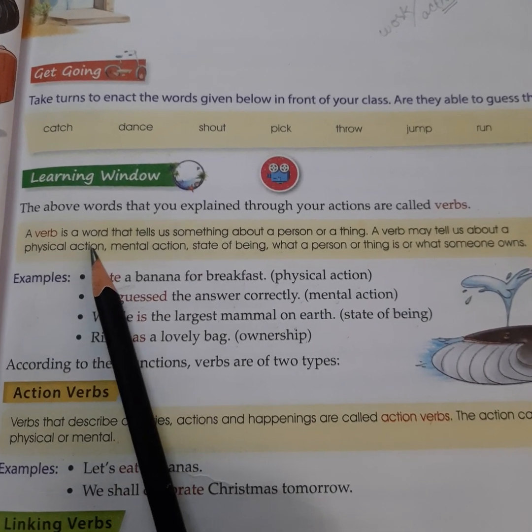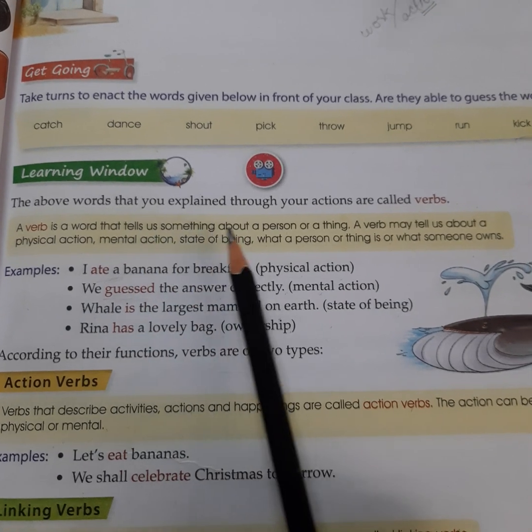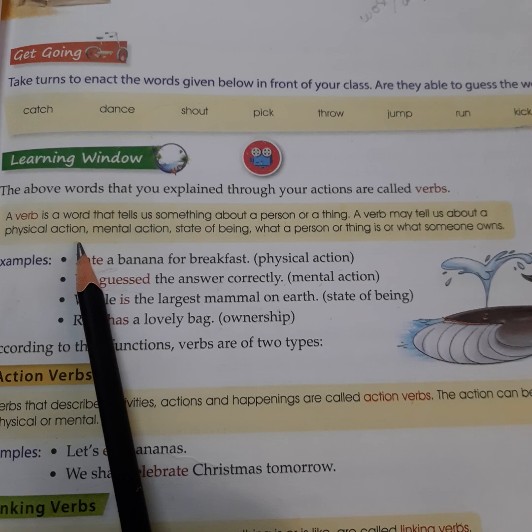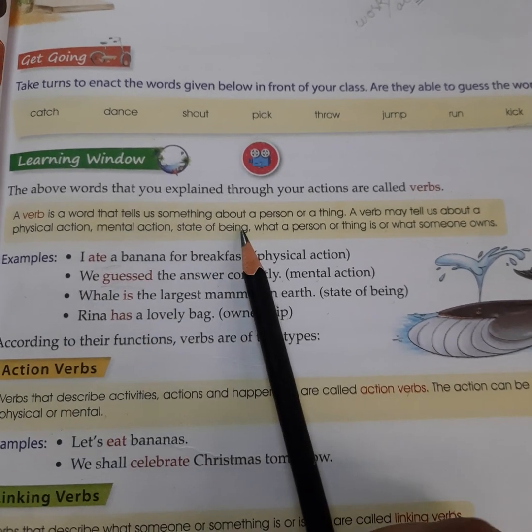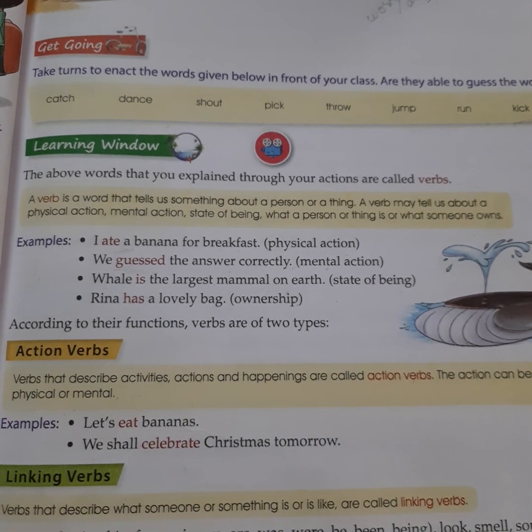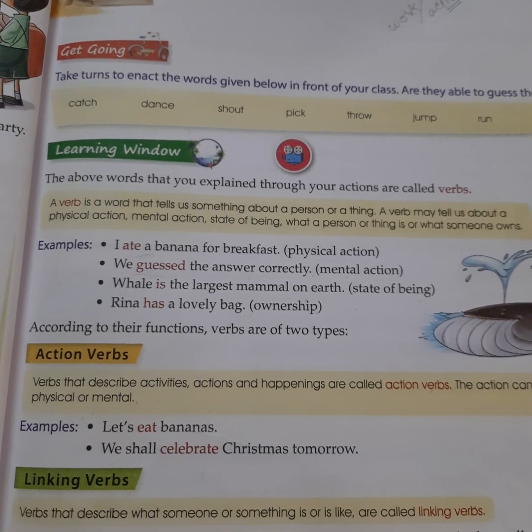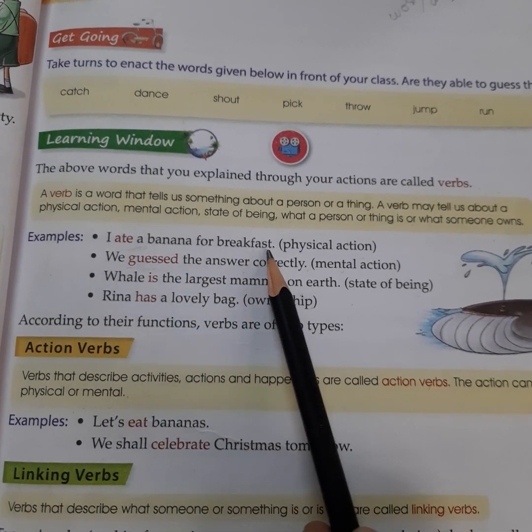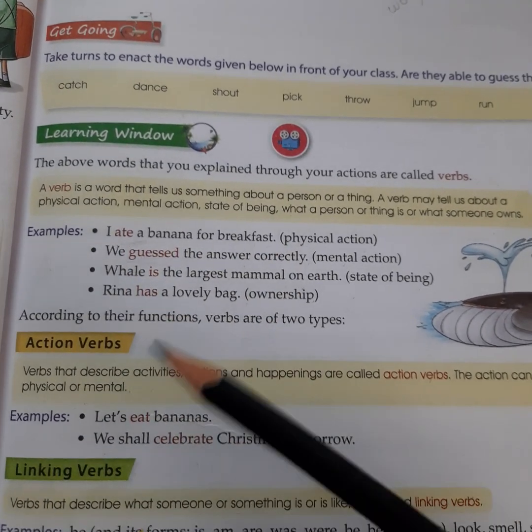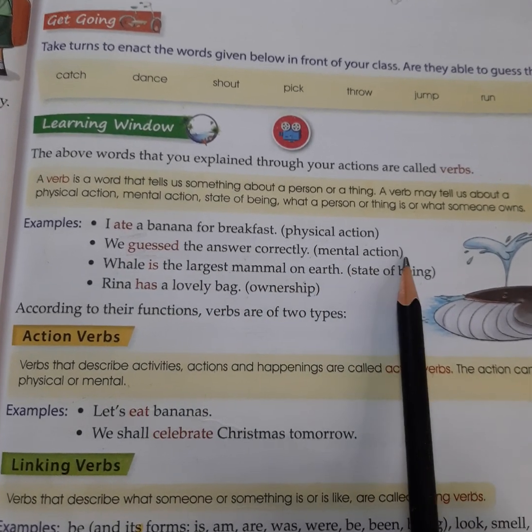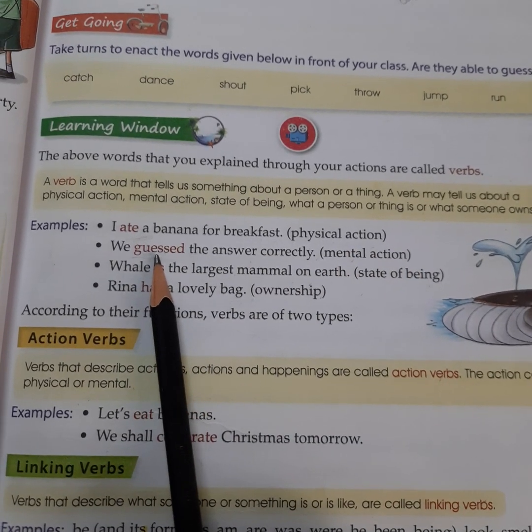A verb is a word that tells us something about a person or a thing. A verb may tell us about a physical action, mental action, state of being, what a person or thing is, what someone owns. So these kind of things are called verbs. For example, I ate a banana for breakfast. Physical action. Ate means eating. We guessed the answer correctly. Mental action, because you thought about it.